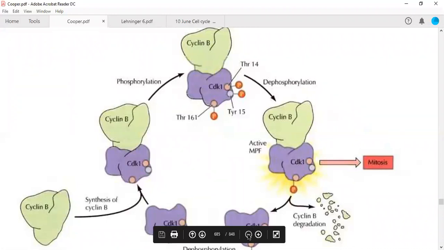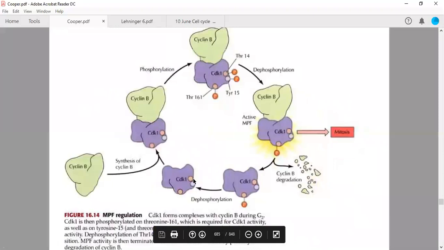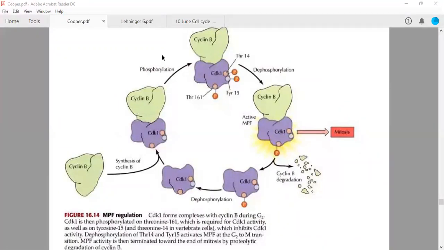So this CDK1, which has catalytic activity or kinase activity, will form a complex with this regulatory subunit. When these two subunits join together, the cyclin B and CDK1 complex is called MPF, maturation promoting factor. And in this particular class, we want to know what type of factors or kinases are involved.